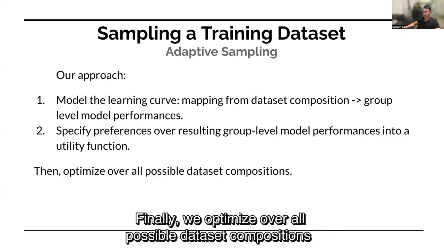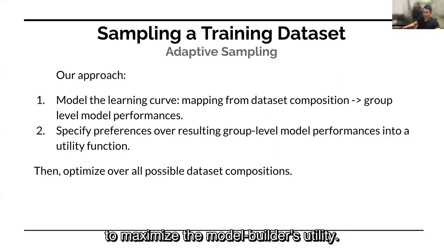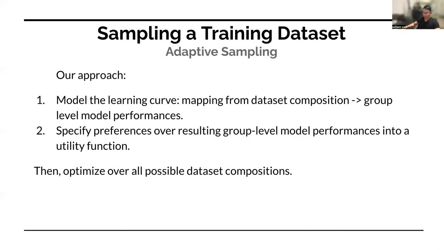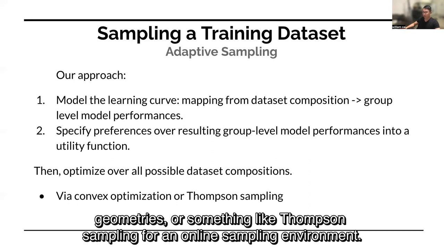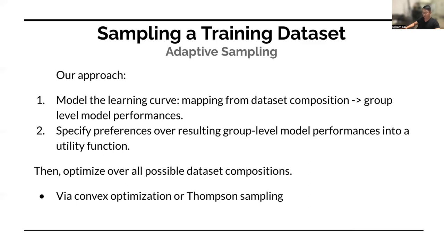And from then on, what we do is we optimize over all possible data set compositions to maximize the model builder's utility. And you can do this either globally using tools from something like convex optimization if you have the appropriate geometries, or something like Thompson sampling if you're in an online sampling setting.